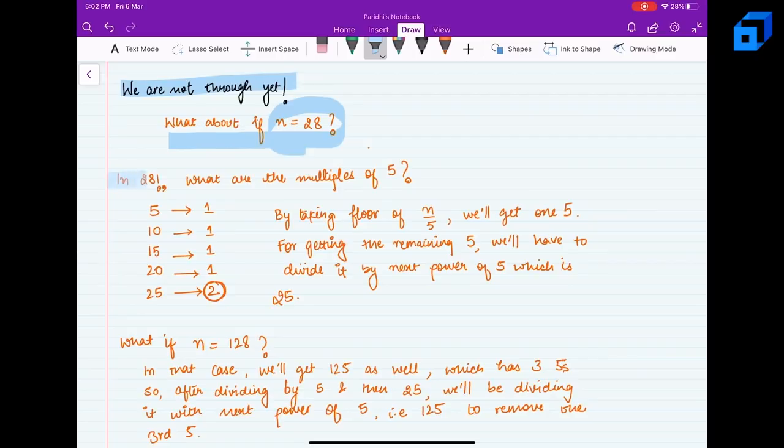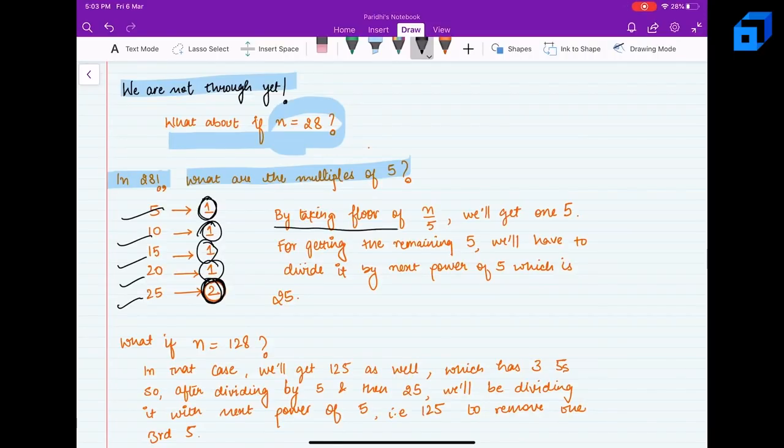In 28 factorial, what are the multiples of 5? They are 5 itself, then 10, 15, 20 and 25. 5 will contribute one 5, then 10 will contribute another 5, 15 another 5, 20 will also contribute one 5, but here 25 is going to contribute two 5s.